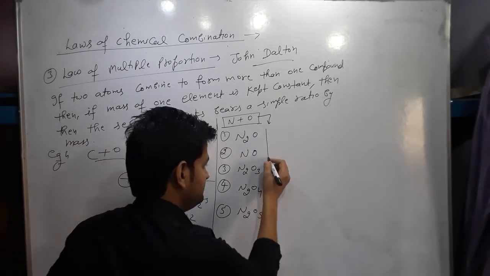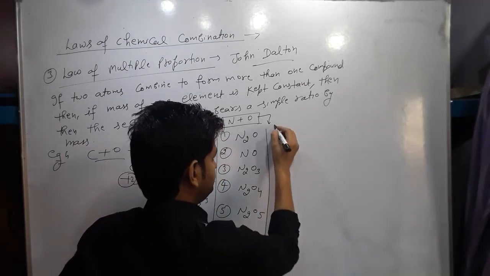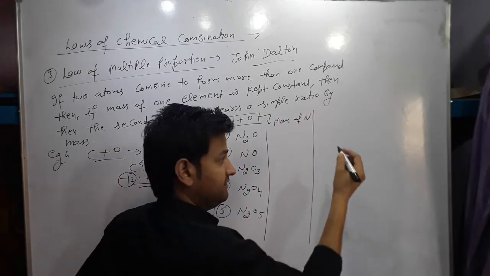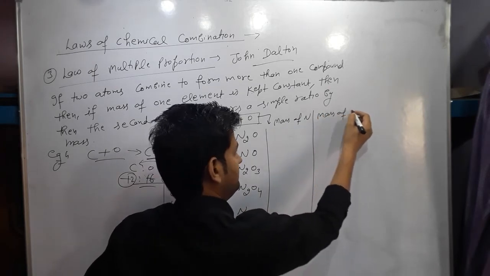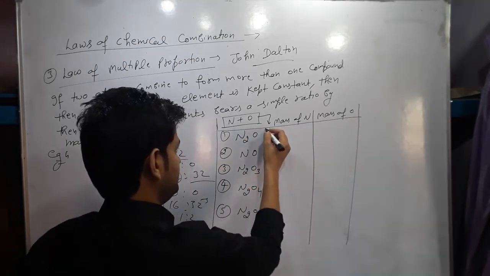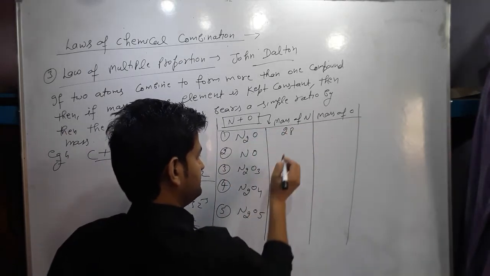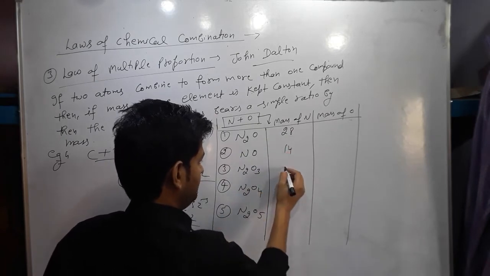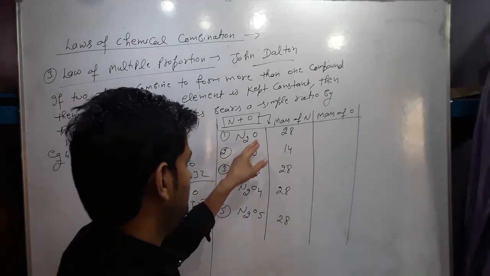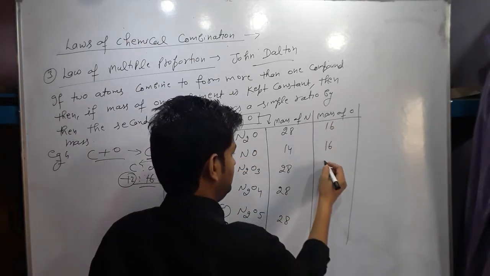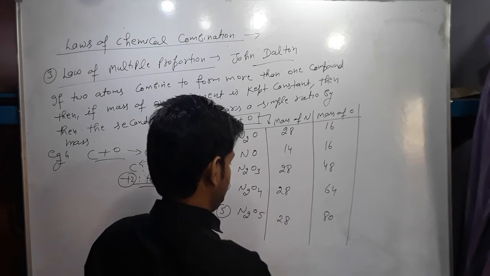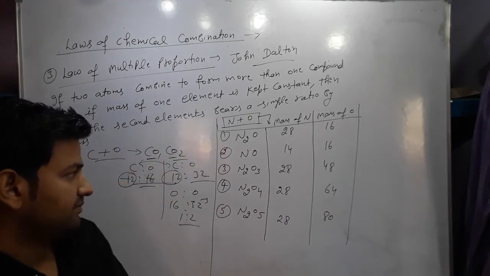Now the masses of nitrogen and oxygen which combine with each other. In the first case, the mass of nitrogen is 2 atoms, so it is 28, and the same 28 in each case. Then oxygen: 1 atom is 16, 2 atoms 32, 3 atoms 48, in this case 64, and in this case 80, because 5 atoms are present.